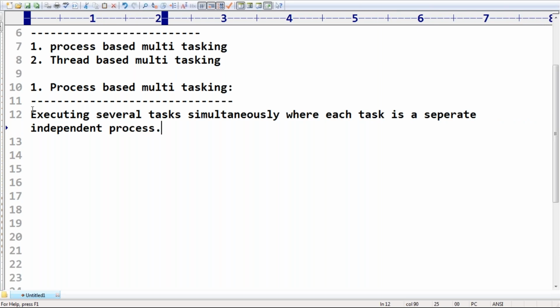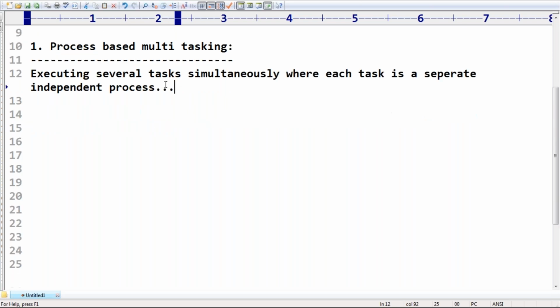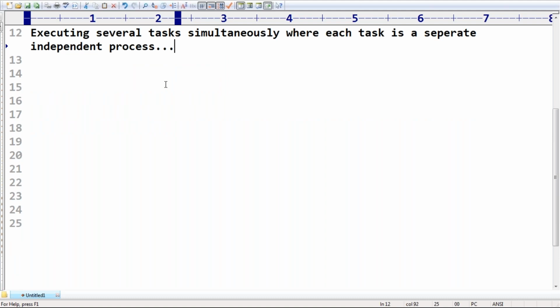Executing several tasks simultaneously where each task is a separate independent process, such type of multitasking is called process based multitasking. Remember that a bit very carefully, sir. So such type of multitasking is nothing but process based multitasking.